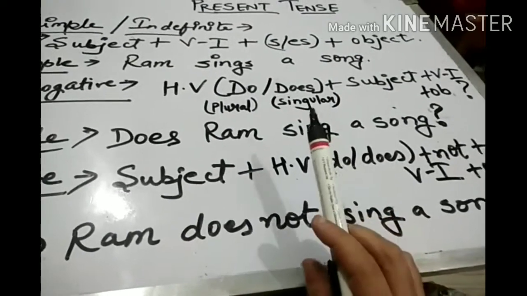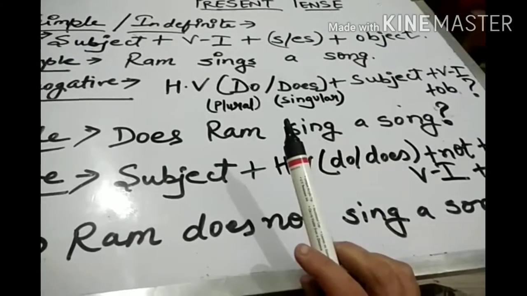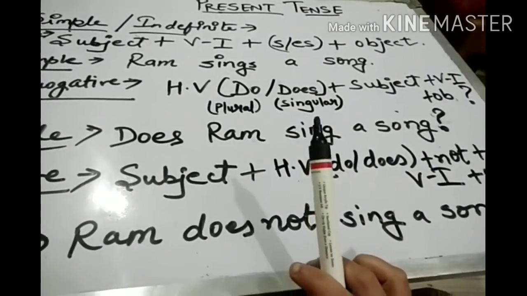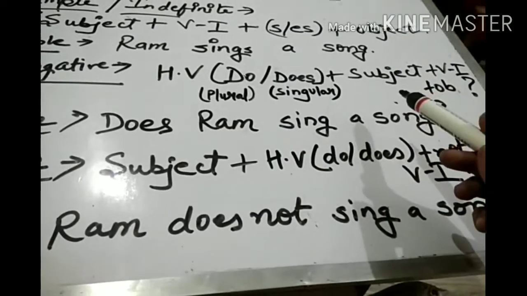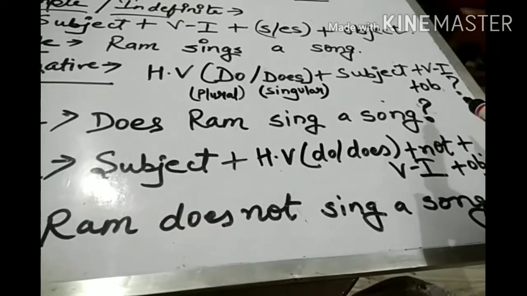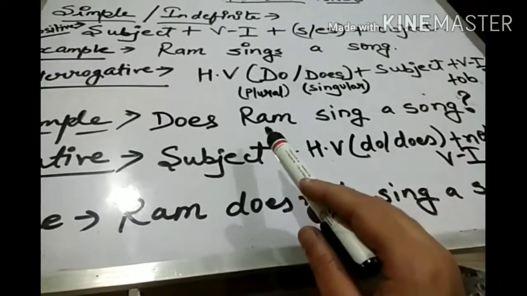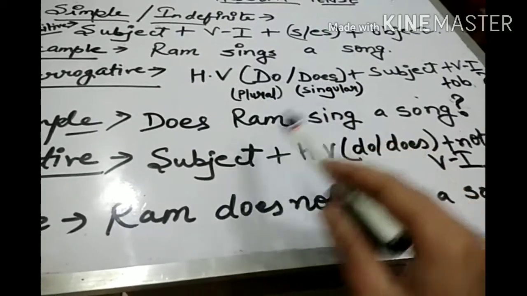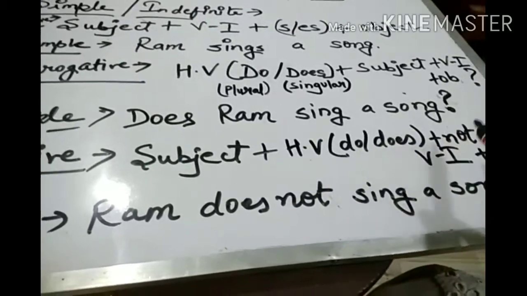First person is I. Second person is you. Third person is he, she, it, they. Now subject is needed, verb first form, object, after that a question mark is also needed. For example, Ram is the singular portion, so for singulars we need does. Does Ram sing a song, question mark.